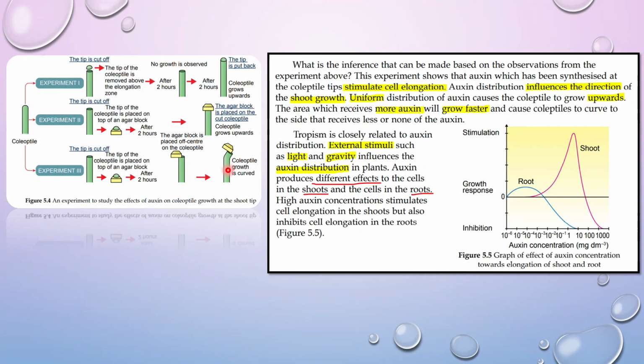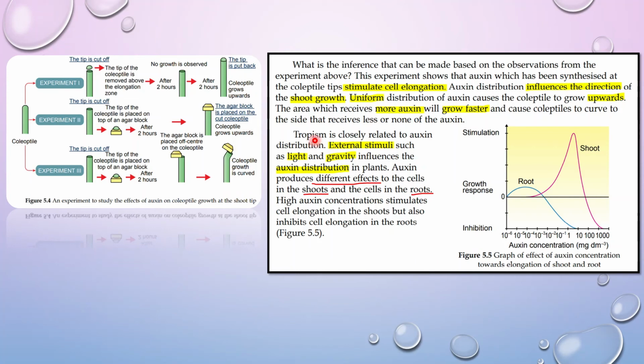So this refers to the third experiment. Because this agar block has auxin, it diffuses downwards, and therefore this part elongates faster, receives more auxin, grows faster. Therefore it will curve towards the side over here that receives less auxin or none of the auxin at all. So tropism is closely related to auxin distribution.